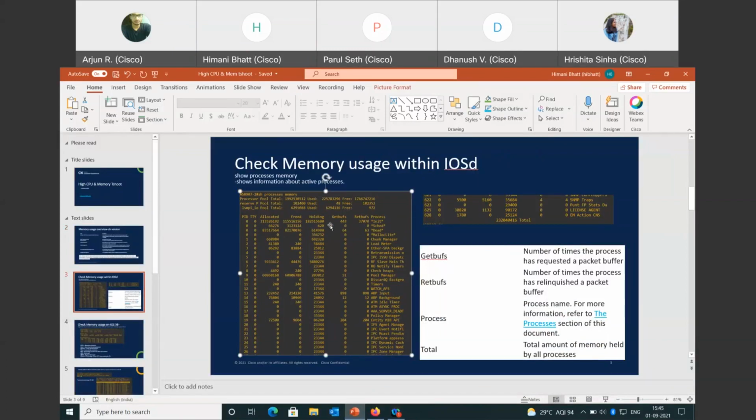Yeah, this is the output of show memory processes. I just ran it in the 907.